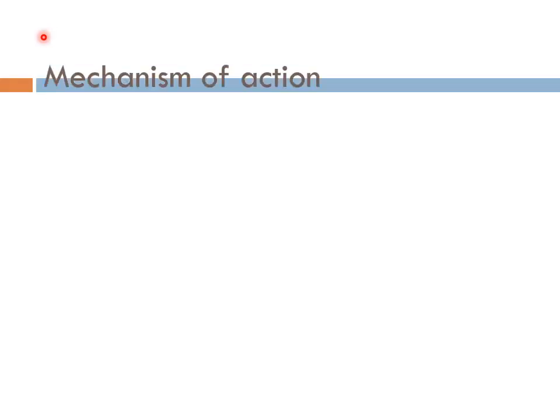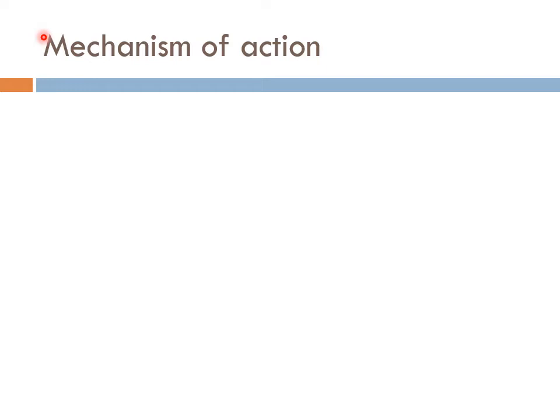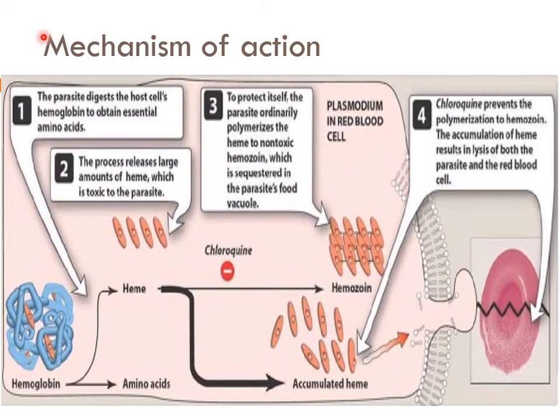If we talk about the mechanism of action of chloroquine, chloroquine is actively concentrated by the sensitive intraerythrocytic plasmodium. Higher concentration is found in infected RBCs than in non-infected RBCs. Being alkaline, the drug reaches high concentration within the food vacuoles of the parasite and raises its pH. Normally, the parasite digests the host cell's hemoglobin to obtain essential amino acids. Here you can see hemoglobin is digested into heme and amino acids, and this process releases a large amount of heme which is toxic to the parasite.